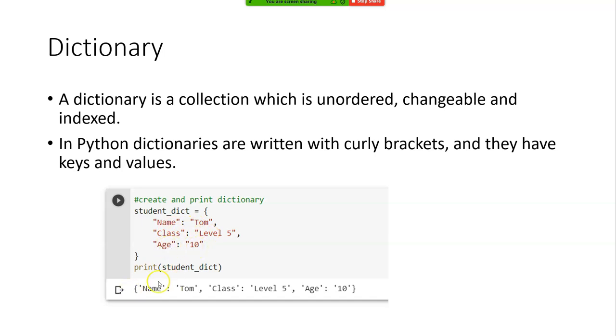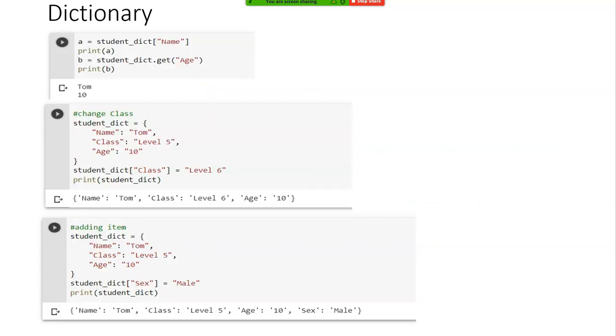If I print, I will get it like this. See, it is unordered. If I want to print name or age, I can do it like this.